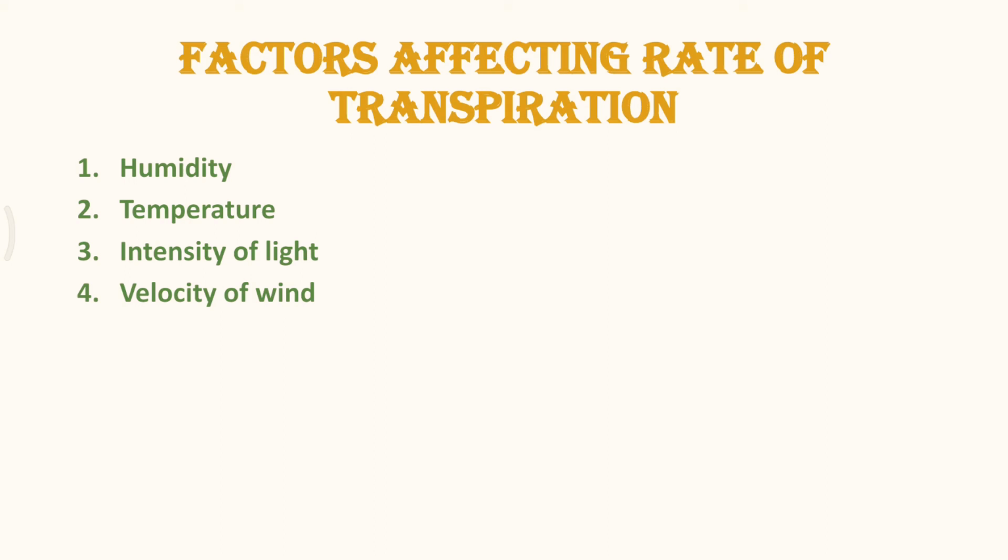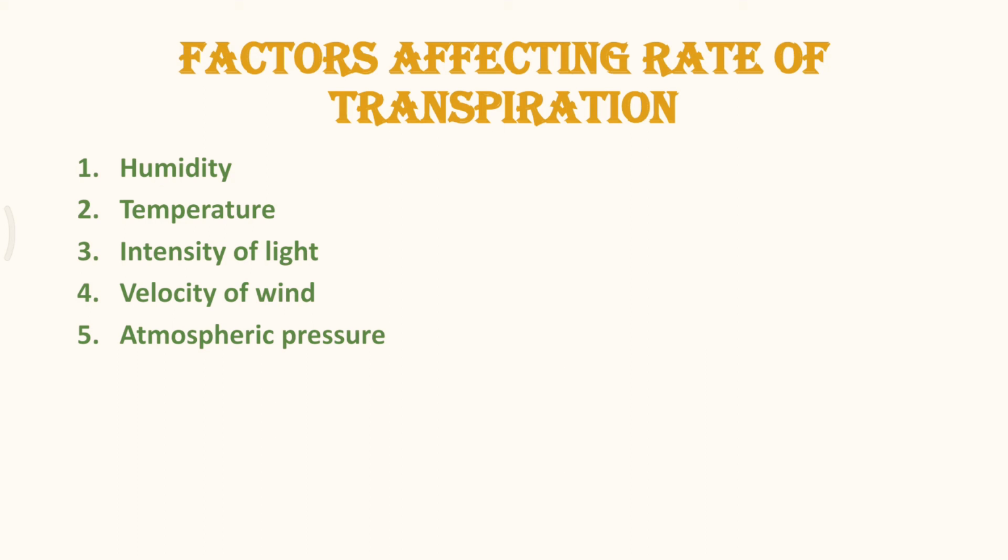Sometimes higher wind velocity decreases the rate of transpiration because it causes hindrance in diffusion and results in stomatal closure by lowering the temperature of the transpiring surface, which is the guard cells.